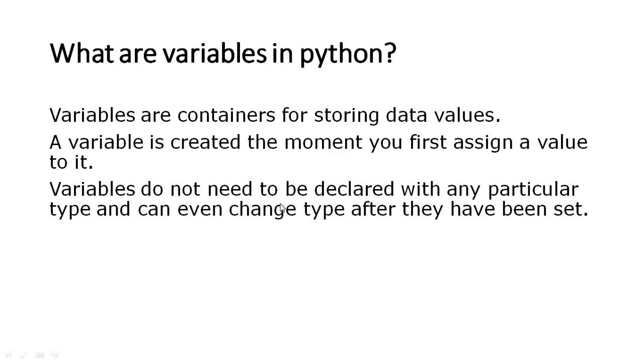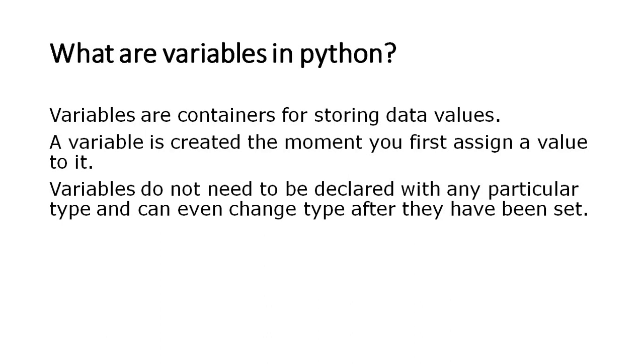Today we are going to discuss variables in Python. So what are variables in Python? You can think of variables like a container which stores the data values. So data values can be of any type. It can be of integer type, string, float, boolean, any.